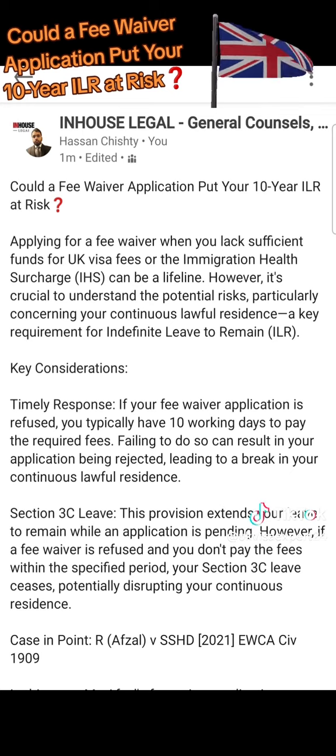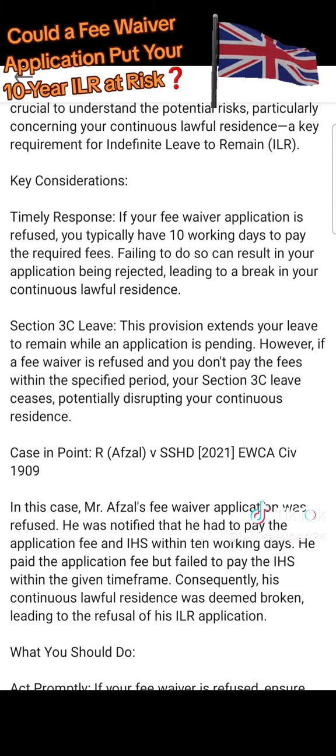It is very important that if the fee waiver gets accepted, that's really good. But if not, they give you 10 working days to pay the IHS fees and the application cost. If you do not do that, then your section 3C leave can break. And if that breaks, and you don't make the application in time after that, then your continuity period will break as well. That means your clock will reset, and you will have to complete the 10 years again.